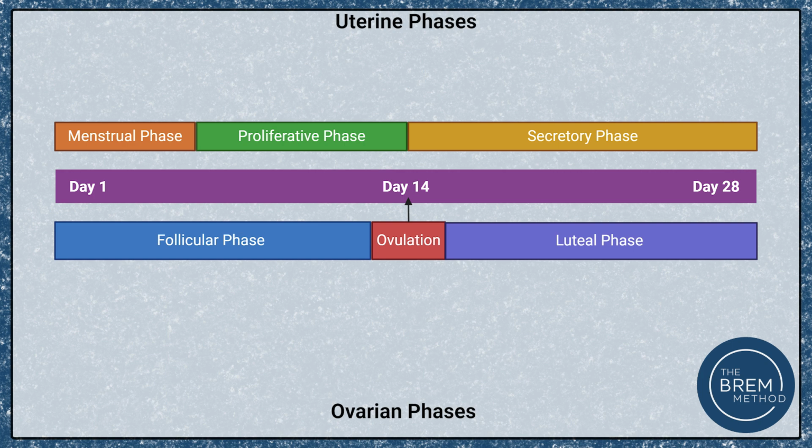So we can see here that the secretory phase kind of overlaps with ovulation and the luteal phase. The menstrual phase overlaps with the follicular phase, and the follicular phase also includes some proliferative phase. So there's kind of connections between the three phases on both the ovarian side and the uterine side. Okay, so we have the two cycle definitions. We have our ovarian cycle and our menstrual or uterine cycle definitions.